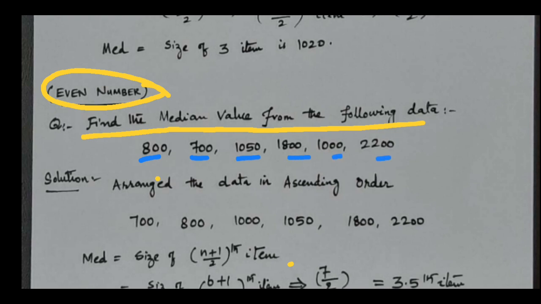6 numbers are given. When you apply this formula, 6 plus 1 automatically comes as 7, an odd number. With even numbers, if you add 1 and divide, it becomes a decimal.